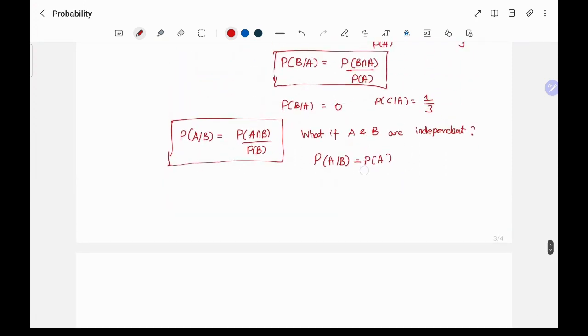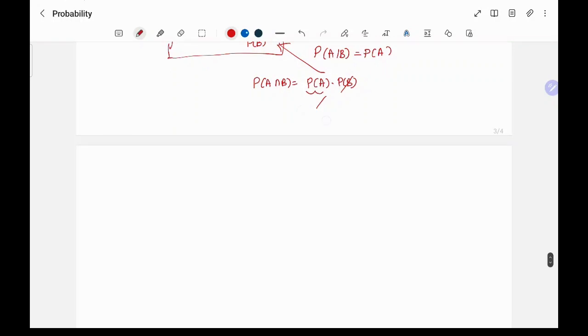So this you can see from the formula also. The formula for P of A intersection B is P of A into P of B, right? So if you substitute back here, P of B will cancel and you will be left with P of A. So for independent events, given that one has occurred, the probability of the other does not change. Okay, this is conditional probability.